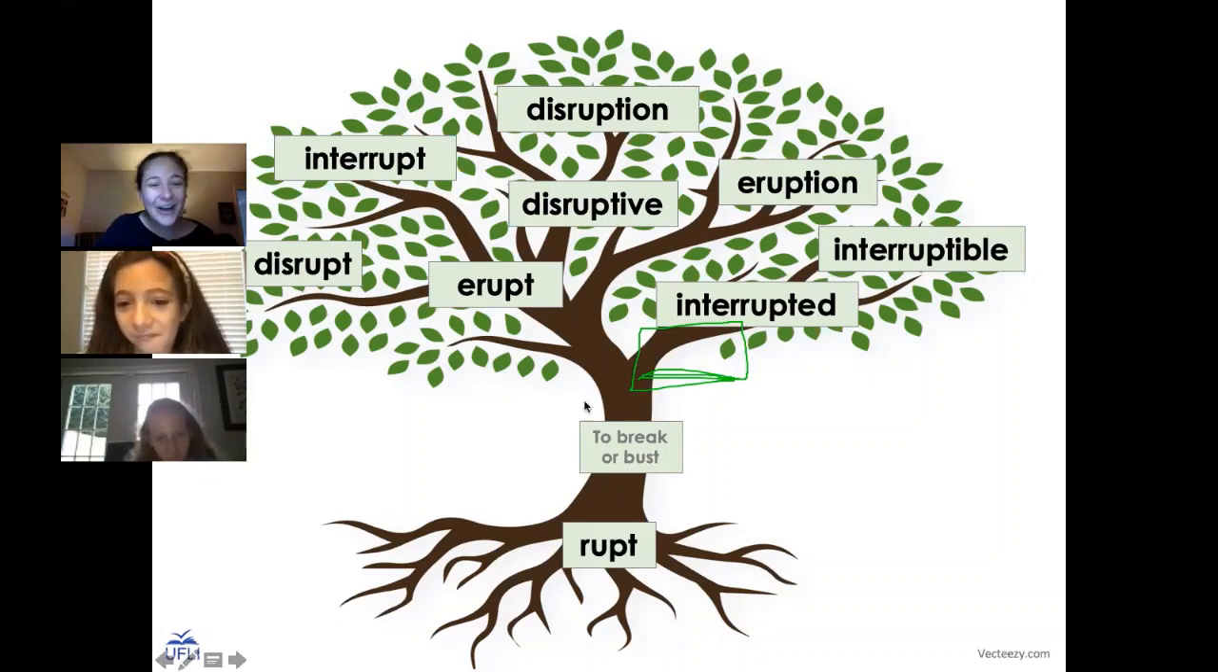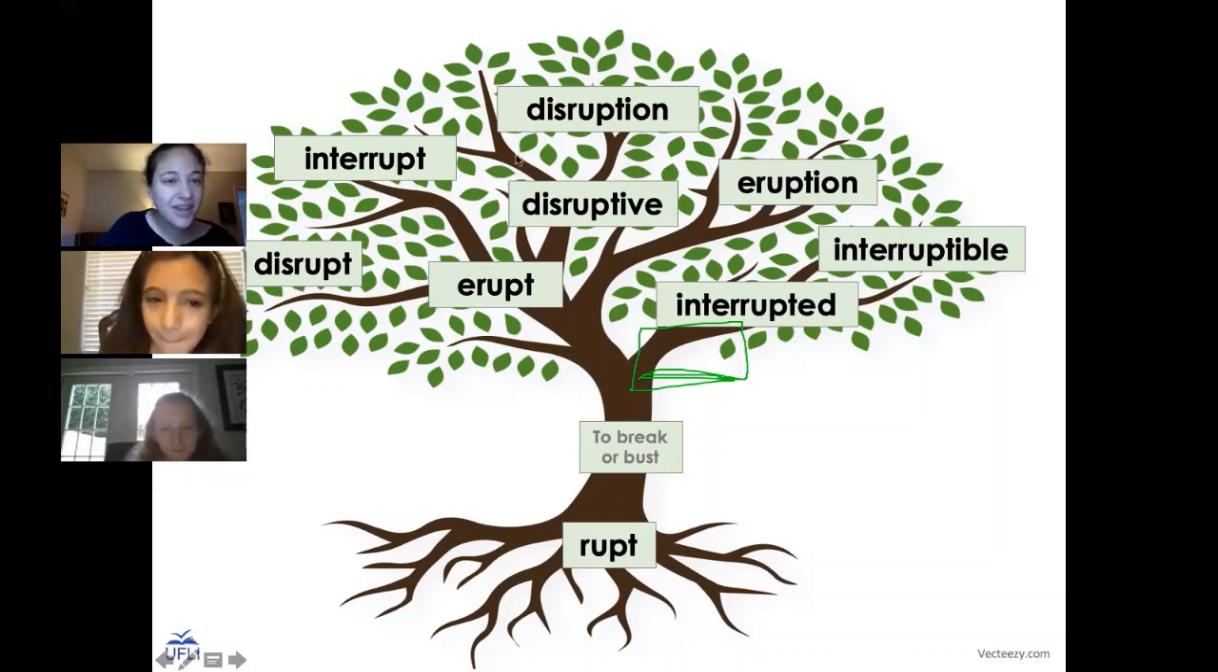All right, so Ebony, how about you pick another word on our tree that we can talk about today? Interruptible. Good, interruptible. That one sounds kind of funny, right? So that's very similar to our word interrupt, but it's changed a little bit by that suffix. We have this -able suffix.